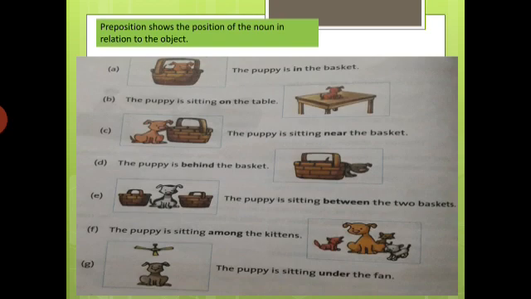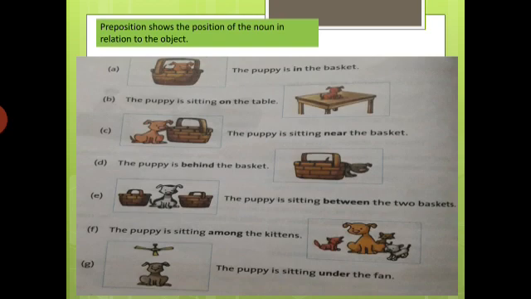And where is the puppy sitting? The puppy is sitting between the two baskets. Okay. When we have to show between two things at a time, we use between there. So where is the puppy? The puppy is sitting between the two baskets.